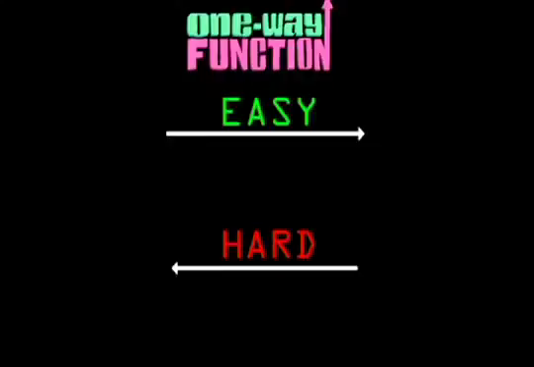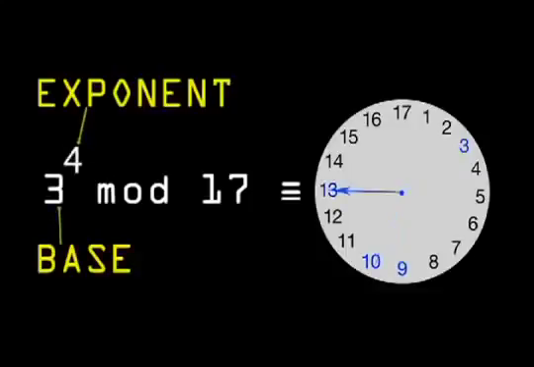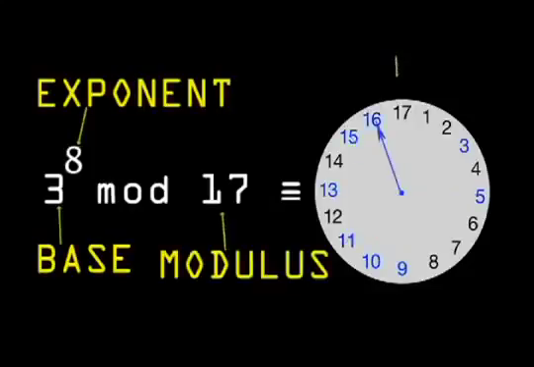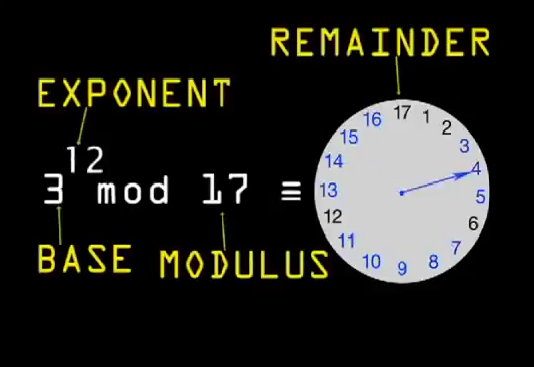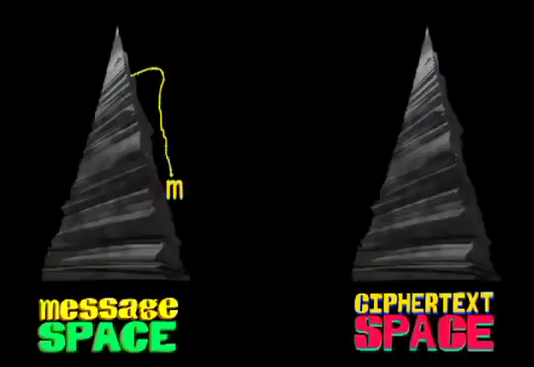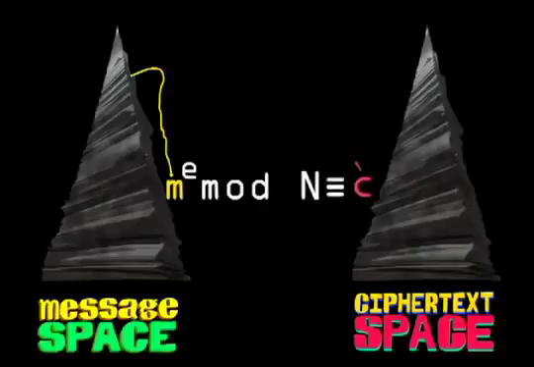For this, he turned to modular exponentiation, which we introduced as clock arithmetic in the Diffie-Hellman key exchange, as follows. Take a number, raise it to some exponent, divide by the modulus, and output the remainder. This can be used to encrypt a message as follows. Imagine Bob has a message which is converted into a number, m. He then multiplies his number by itself e times, where e is a public exponent. Then he divides the result by a random number n and outputs the remainder of the division. This results in some number c.